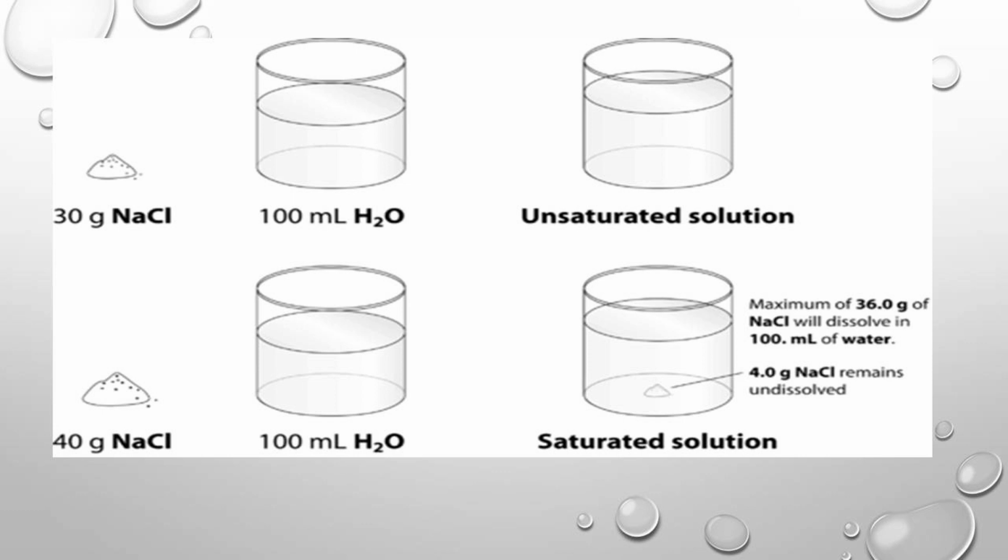What is meant by supersaturated solution? Supersaturated solution means more than that of the saturated solution. For example, in a saturated solution I take 36 grams. For supersaturated solution, more than that, I take 40 grams. So 40 grams dissolve in 100 grams of water at a particular temperature of 25 degrees Celsius. Why is supersaturated taken as 40 grams? We want to give some external force, such as external pressure or temperature, and only then will the 40 grams be dissolved. That is called a supersaturated solution.